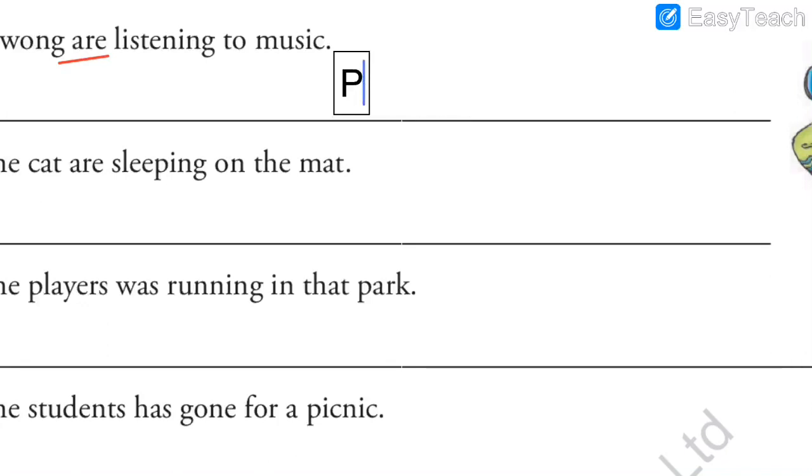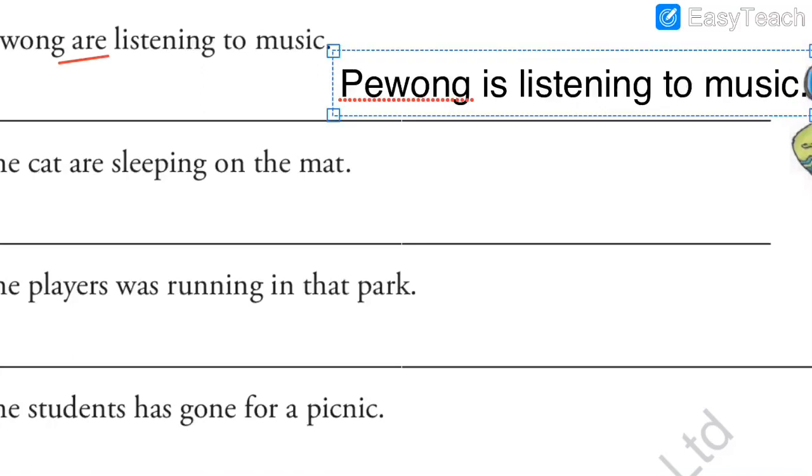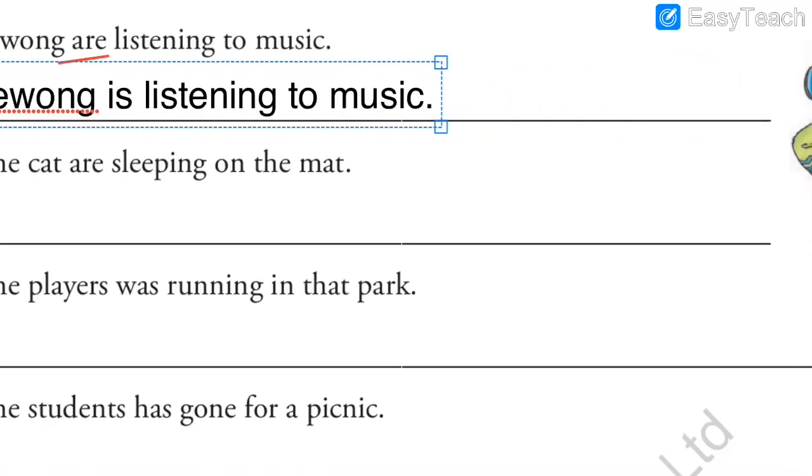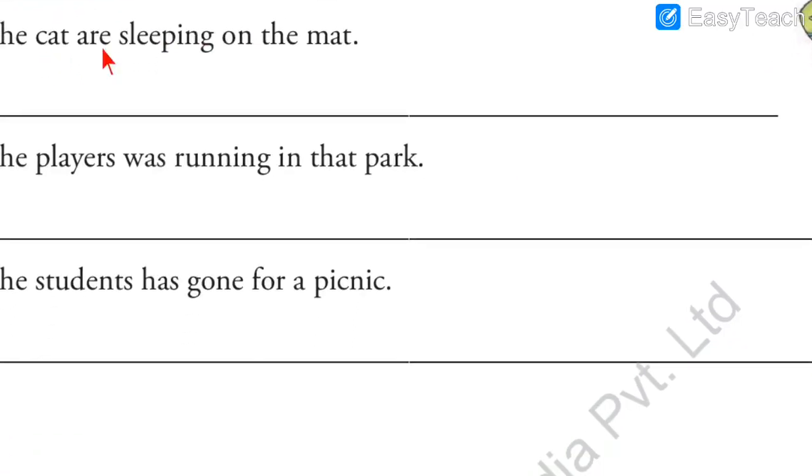Payong is listening to music. So this is the answer, and full stop. Don't forget to put full stop. As you can see, Payong is listening to music. So I have just made one change. Instead of are, I have put is. Why? Because it was about only one boy, Payong. So is. Next one. The cat are sleeping on the mat.